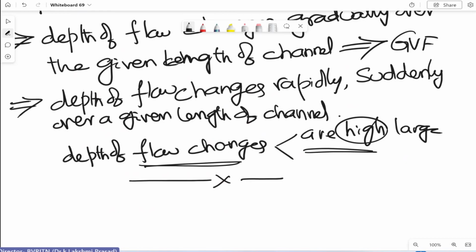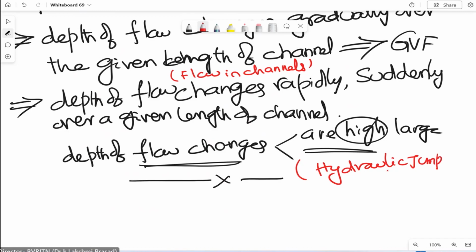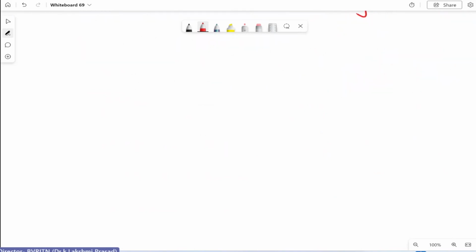The example for gradually varied flow is non-uniform flow in channels, whereas rapidly varied flow examples are the hydraulic jump and hydraulic drop. So this is the second point.